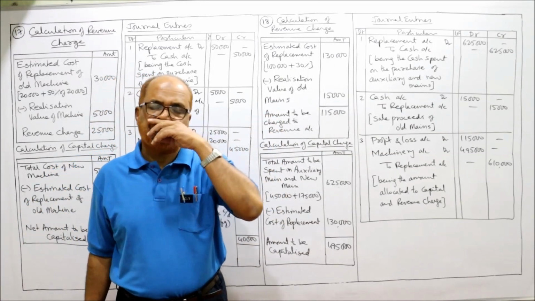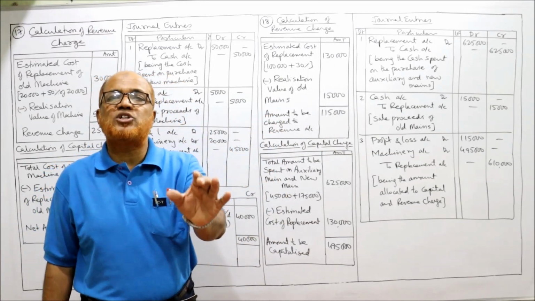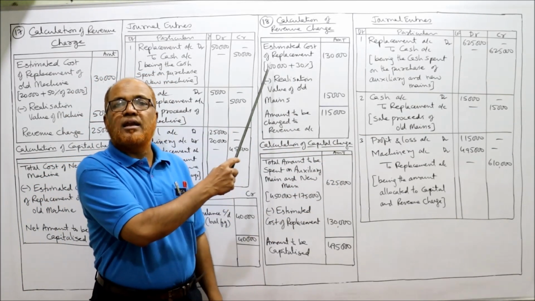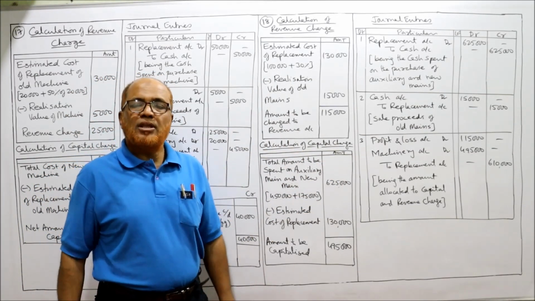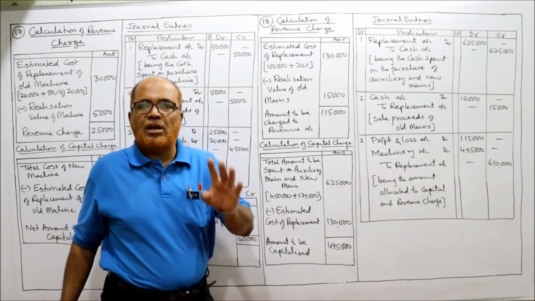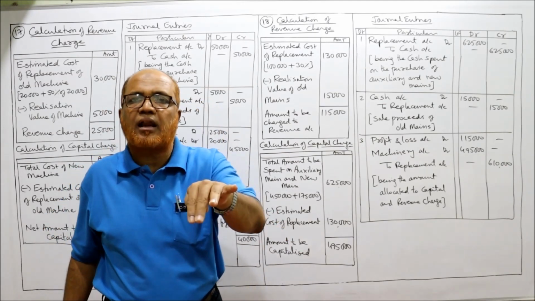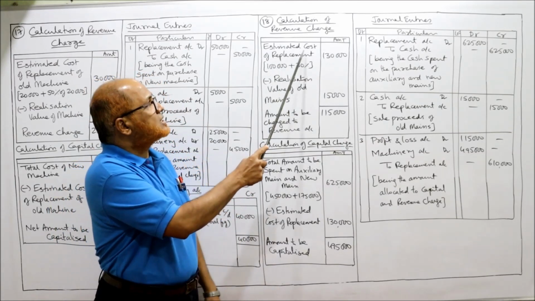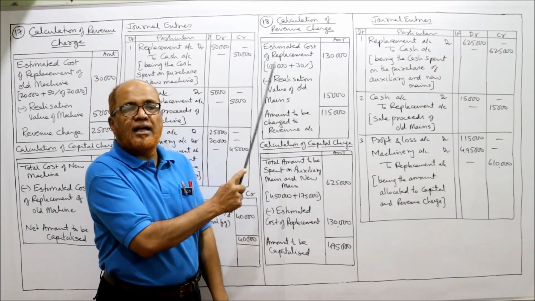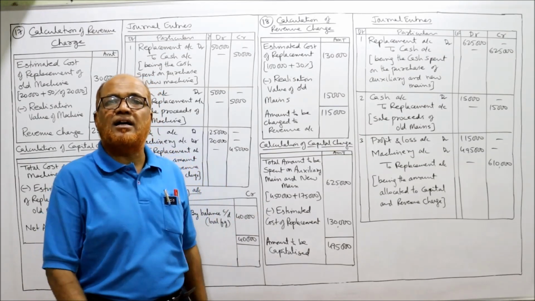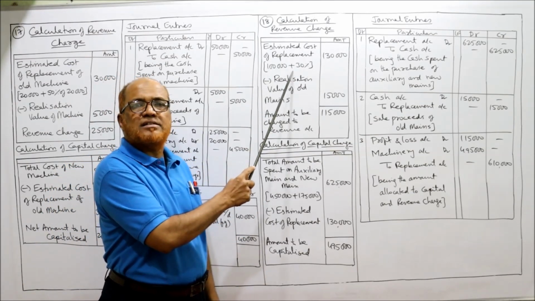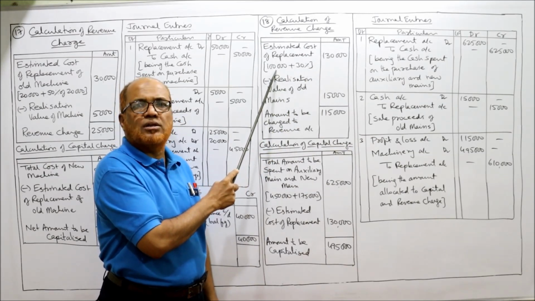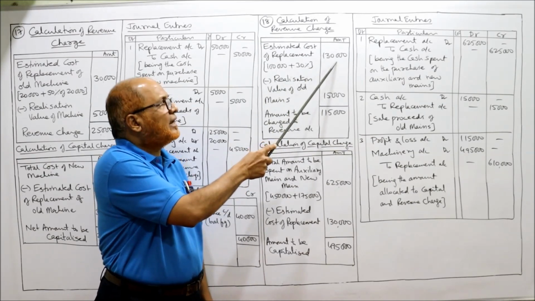Calculation of revenue charge. Revenue charge means how much amount to be charged to profit and loss account. So first we'll take replacement cost. The total cost of the original main was 4 lakh, but we are replacing only the quarter, means 1 lakh. So estimated cost of replacement 1 lakh, and the prices have increased by 30%. So 1 lakh plus 30%, 1,30,000. 30% of 1 lakh is 30,000. So 1 lakh plus 30,000, 1,30,000.